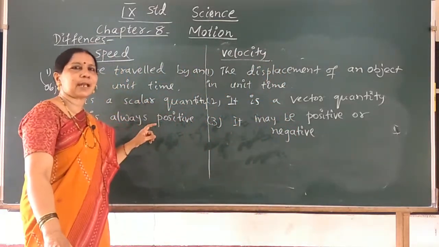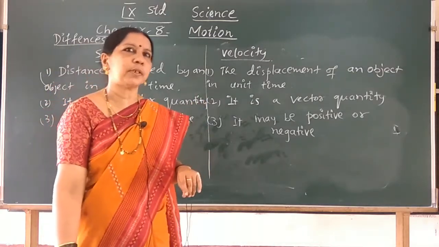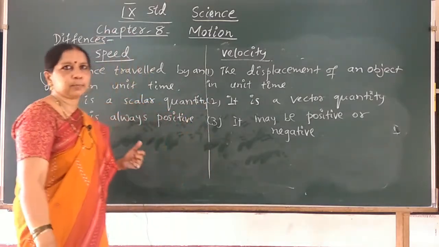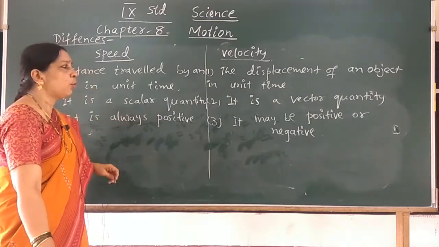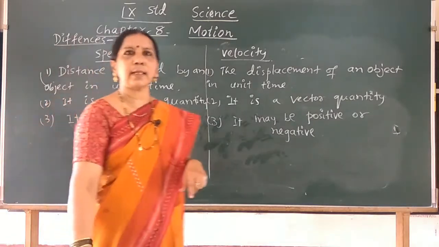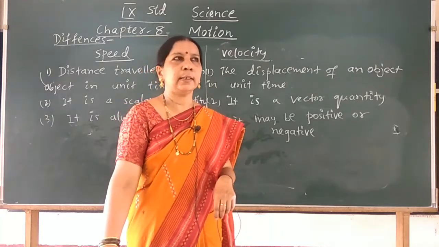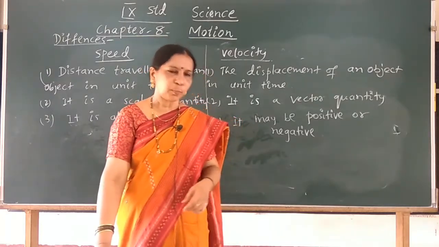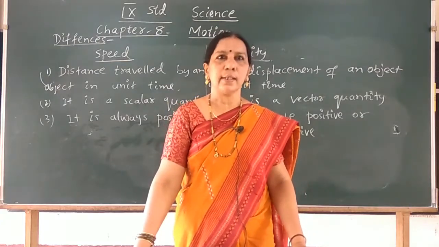Speed is the distance travelled by an object in unit time. Velocity is the displacement of an object in unit time. Speed is a scalar quantity. Velocity is a vector quantity. Speed is always positive. Velocity may be positive or negative. And suppose another problem is there to work out, let us work out in the next class.